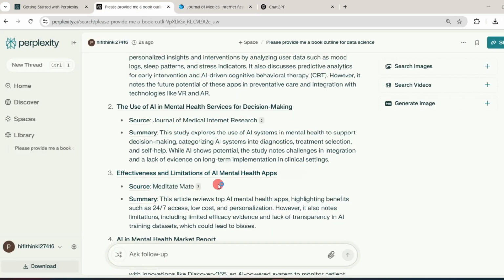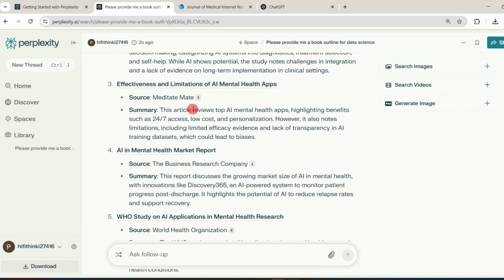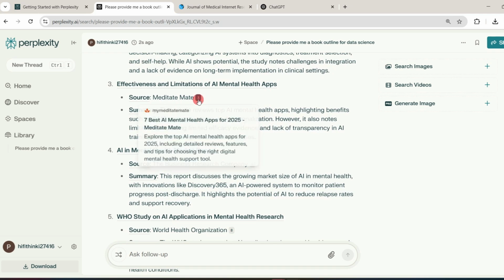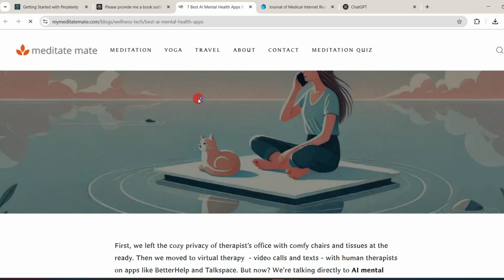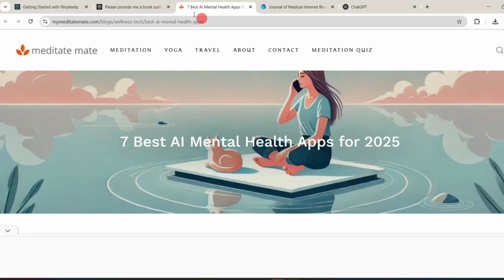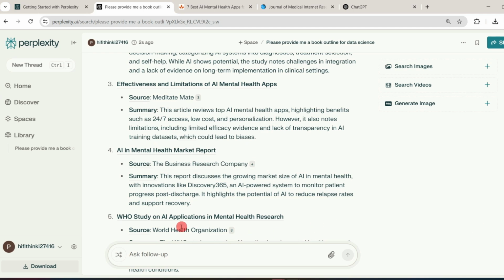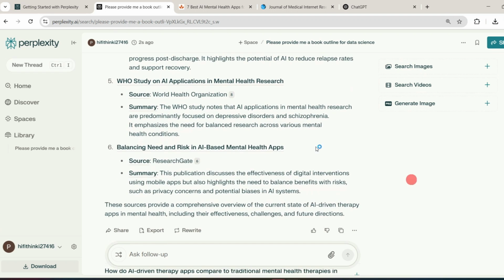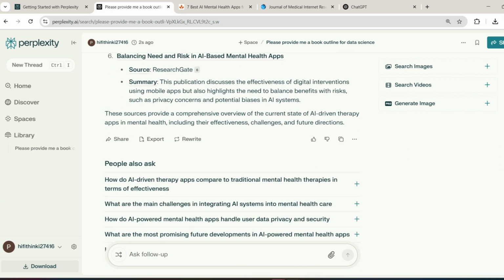Next is Effectiveness and Limitations of AI Mental Health Apps. And its source is Meditate Mate. If I click on its source, then this link is also open. Next, WHO study on AI applications in mental health research. And its source is directly from WHO. Balancing need and risk in AI-based mental health apps. And its source is ResearchGate. So it has provided us 6 such sources from which this information has been retrieved.